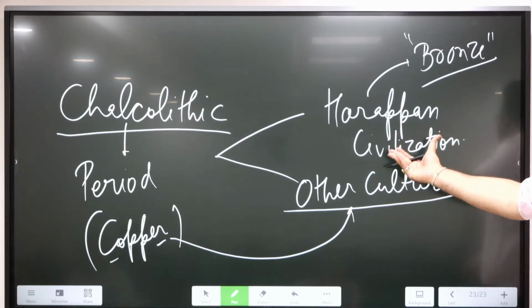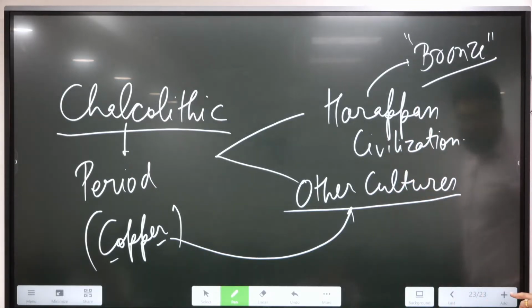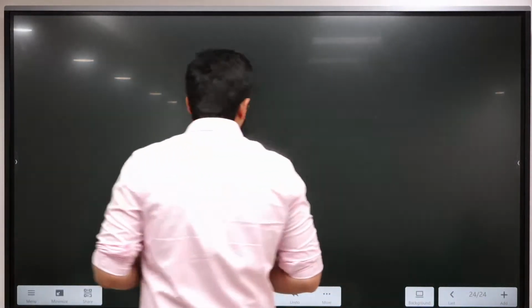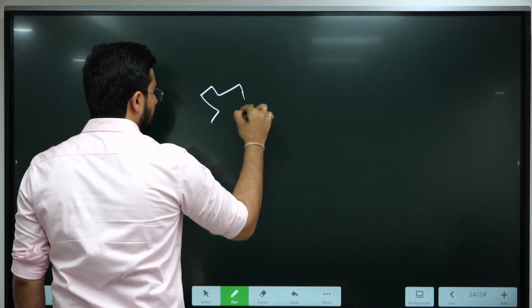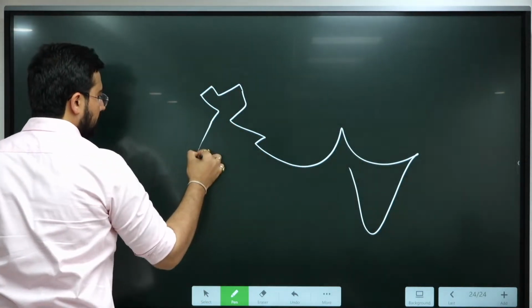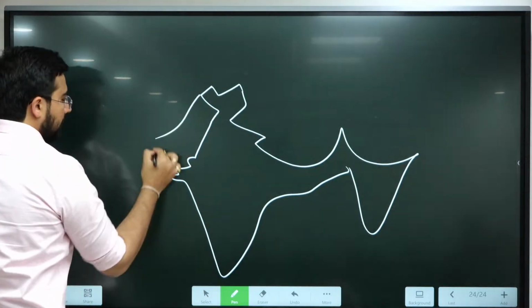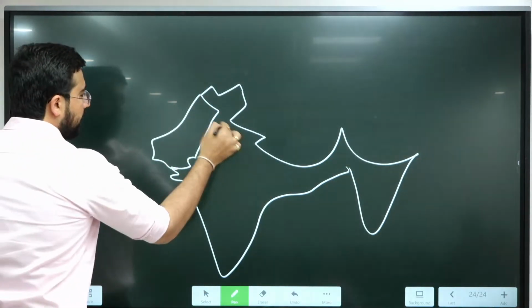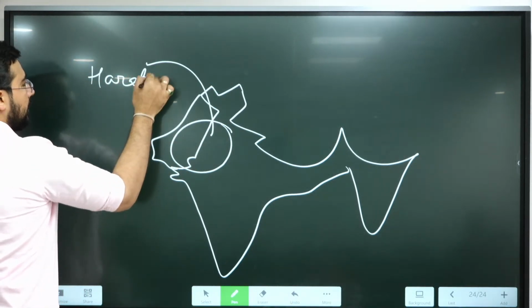These are contemporary civilizations, Egyptian as well as Mesopotamian. Other cultures within the Indian subcontinent. So, if you see the Indian subcontinent, this was the focal point of Harappan civilization.